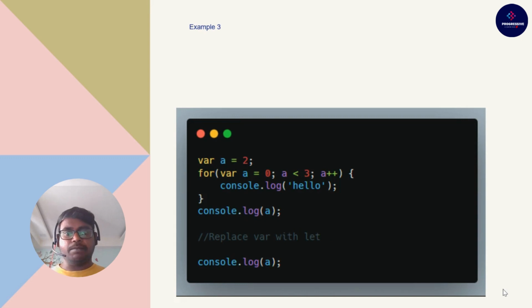Let's get into the third example. Here I have defined var a equal to 2 on top, then a for loop, and then console logs. You can replace var with let in the next console log. In the first console log, as we know the concepts, the first answer would be 3. Now you replace it with let. With let a equal to 2, and inside the for loop let is assigned 3, because it is block scoped, it won't be accessed outside the for loop, and the value of a would be 2 in this case.